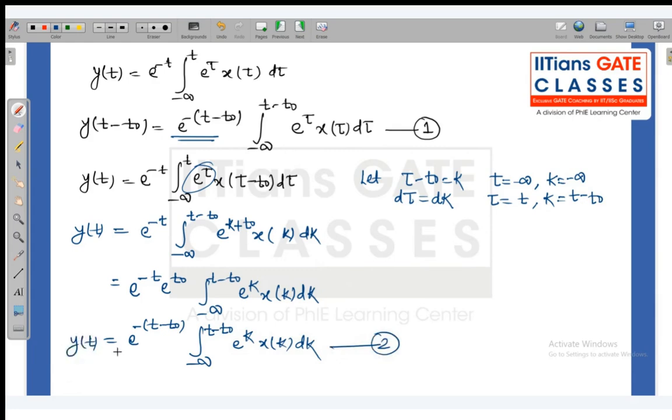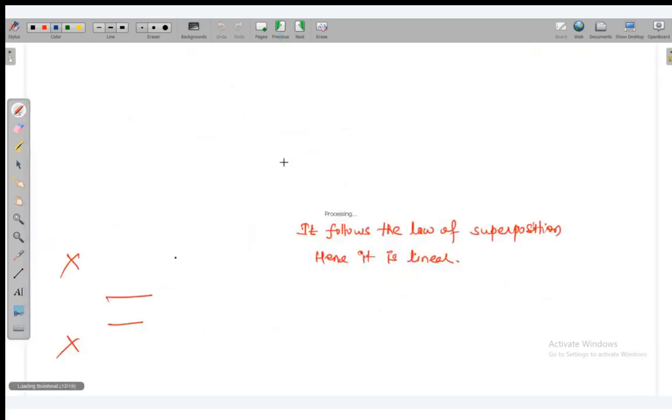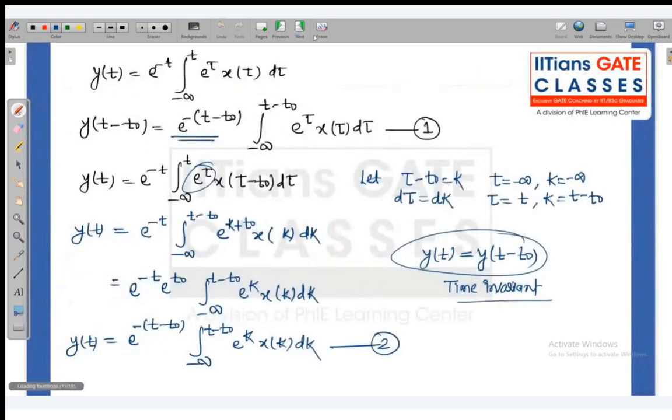So here you can see that y of t and y of t minus t naught are the same. So y of t is equal to y of t minus t naught. That means it is time invariant because it is not changing with time. Even if I delay, it is not changing with time. So it is linear and time invariant. Option B will be the right answer for this question.